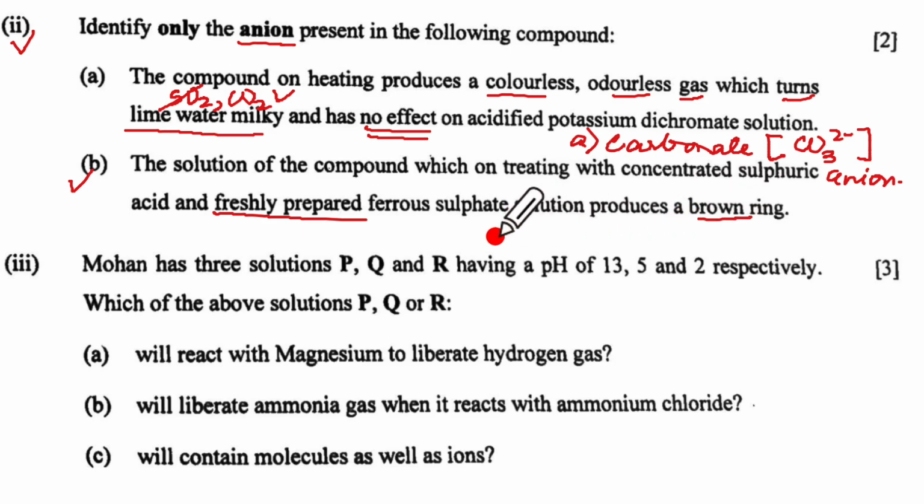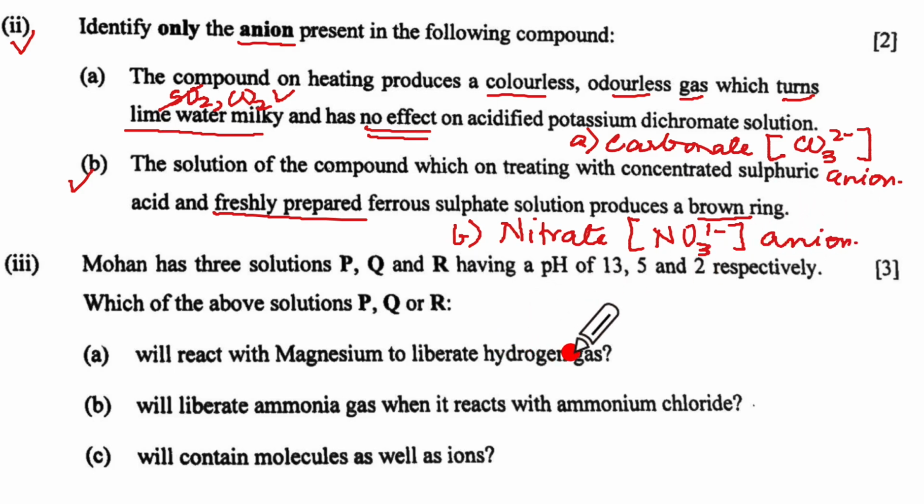That brown ring test is a typical test for nitrate radical when we take freshly prepared ferrous sulfate. So for our B, we will write nitrate. The symbol of that is NO3 1 minus anion. So we finished with the 2 marks.